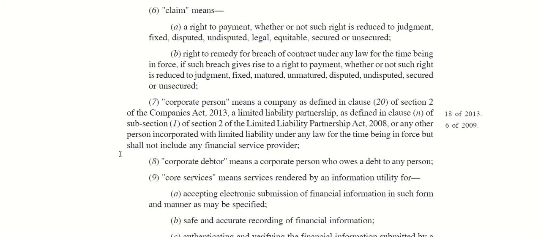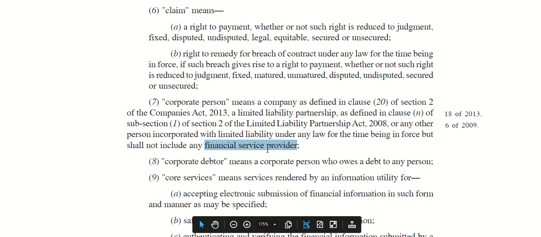Corporate person means a company as defined in clause 20 of section 2 of the Companies Act 2013, a limited liability partnership as defined in clause n of subsection 1 of section 2 of the Limited Liability Partnership Act 2008, or any other person incorporated with limited liability under any law for the time being in force, but shall not include any financial service provider.